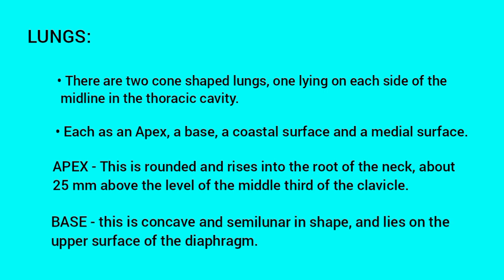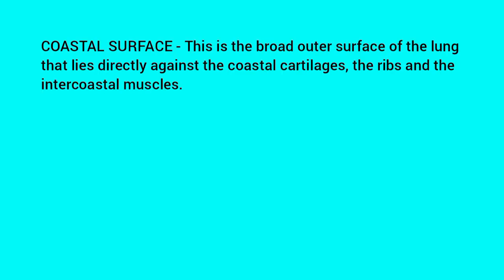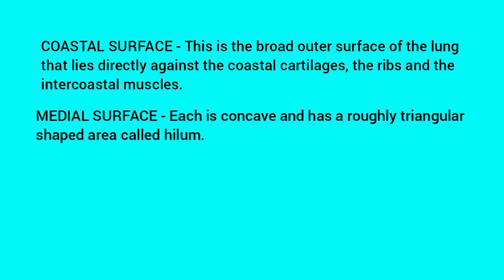Base. This is concave and semilunar in shape, and lies on the upper surface of the diaphragm. Costal surface. This is the broad outer surface of the lung, that lies directly against the costal cartilages, the ribs and the intercostal muscles. Medial surface. Each is concave and has a roughly triangular shaped area called hilum.